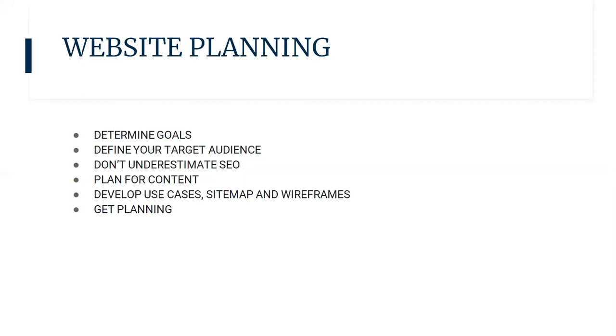Plan for content. Whatever information you are using on your website must be in a language which will be easily understood by the user on the other side, because you are the developer and you are aware of all the parts and all the navigation of your website.